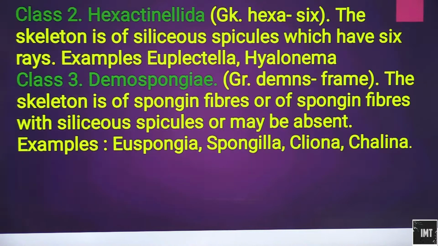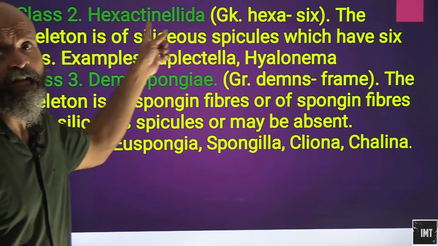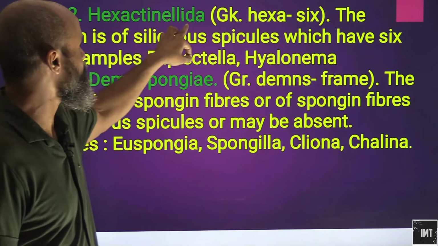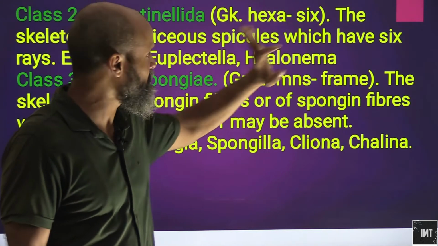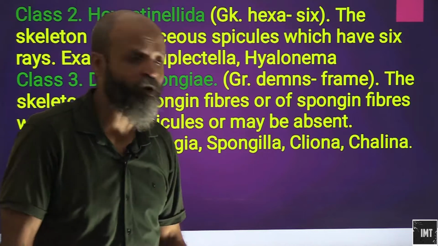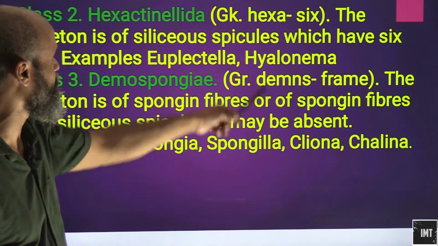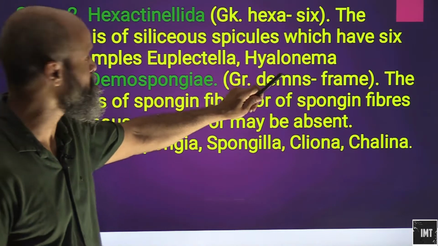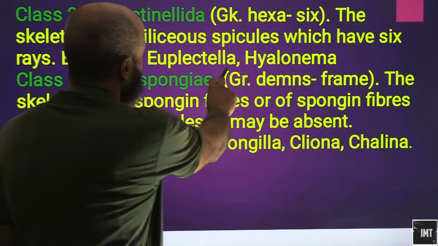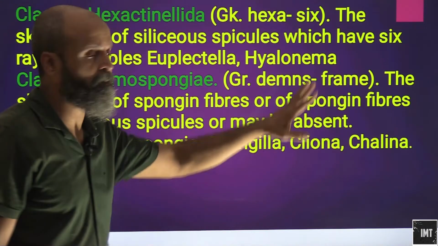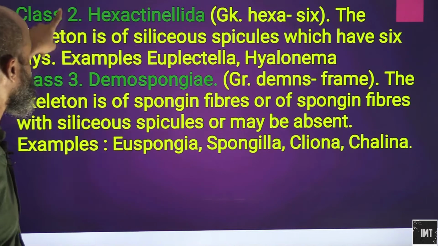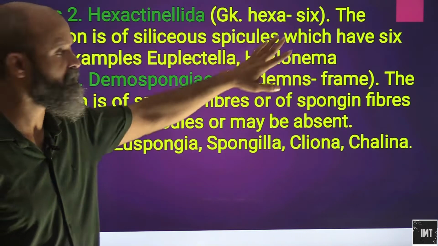Let's move on to the other one. Class 2 of phylum Porifera is Hexactinellida. Hexa means 6. The skeleton is made up of siliceous spicules. The first one was calcareous, and this one is siliceous, made up of silicon, with 6 rays. Examples: Euplectella and Hyalonema.